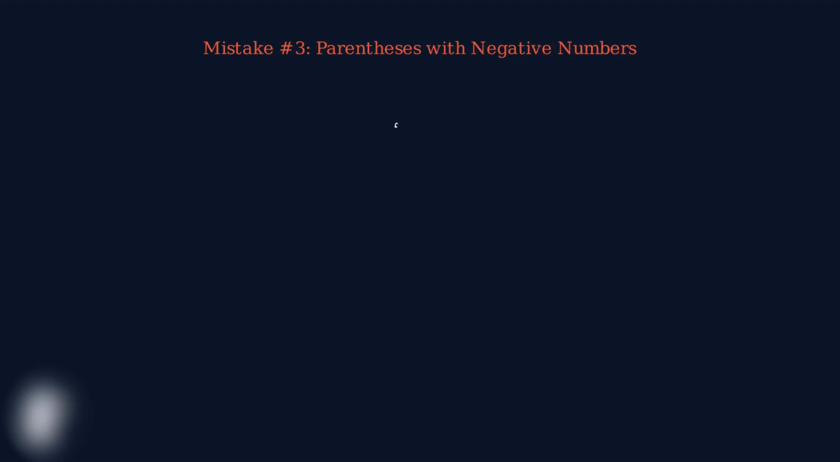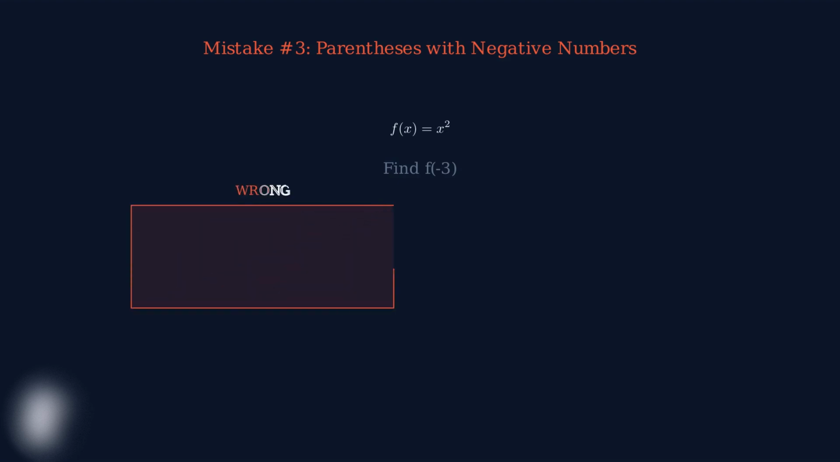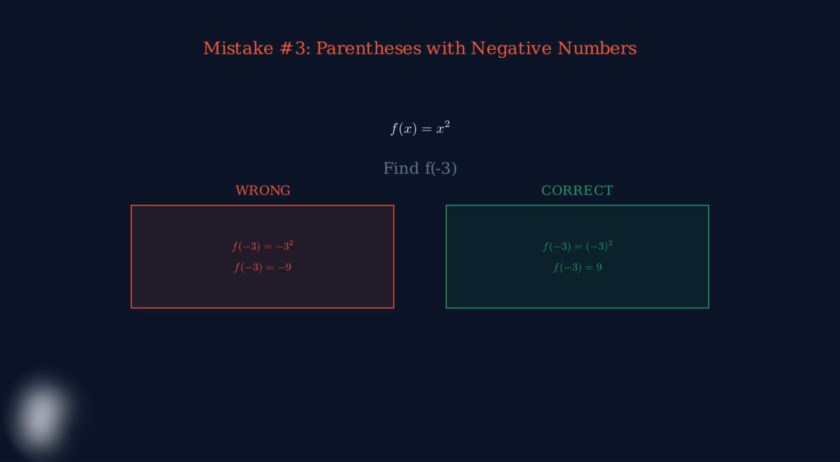The third critical mistake involves forgetting parentheses when substituting negative numbers. This error completely changes the mathematical meaning and leads to wrong answers. Without parentheses, negative 3 squared equals negative 9 because the exponent only applies to the 3, not the negative sign. With proper parentheses, negative 3 in parentheses squared equals positive 9 because we're squaring the entire negative 3. Always use parentheses when substituting negative numbers or expressions.